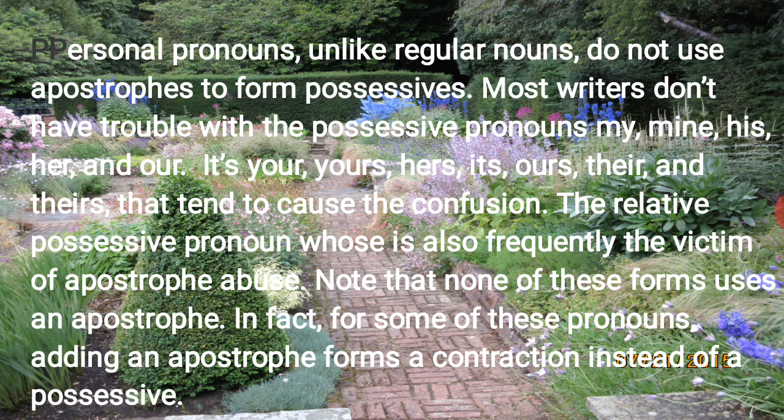And the next one, rule number 9, personal pronouns. Personal pronouns, unlike regular nouns, do not use an apostrophe to form a possessive. Most writers don't have trouble with possessive pronouns like my, mine, his, her and our. It's your, yours, hers, its, ours, their and theirs that tend to cause the confusion. The relative possessive pronoun whose is also frequently the victim of apostrophe abuse.